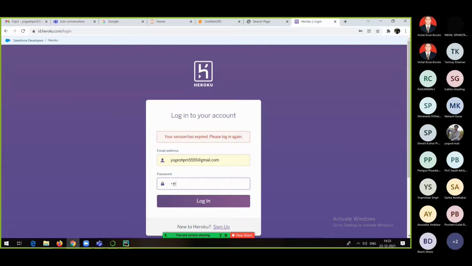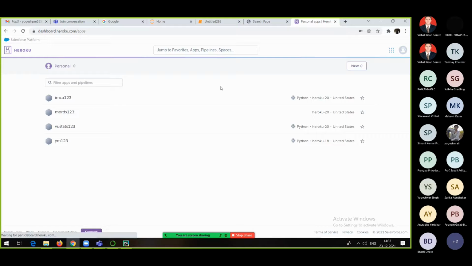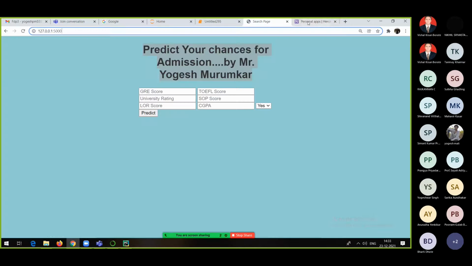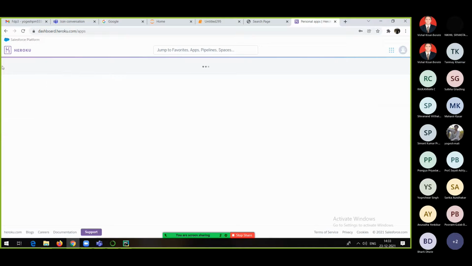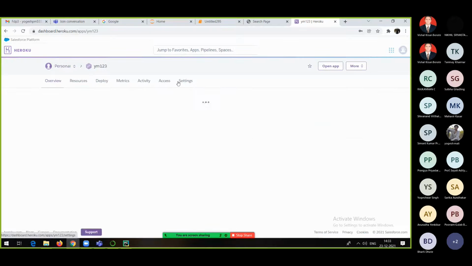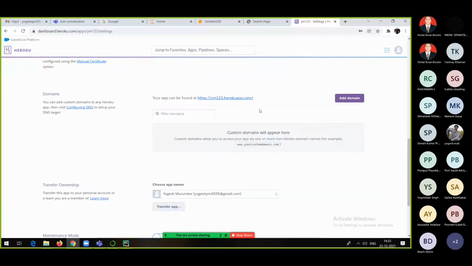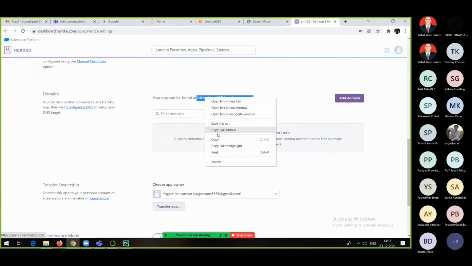Yesterday's application was doing the same thing, and this one is also doing the same thing. Here is the cloud platform. Anyone can go and create an account. It is free for 2 years, and they provide you 500 MB of space for free. Again, this is the link which I shared with you.